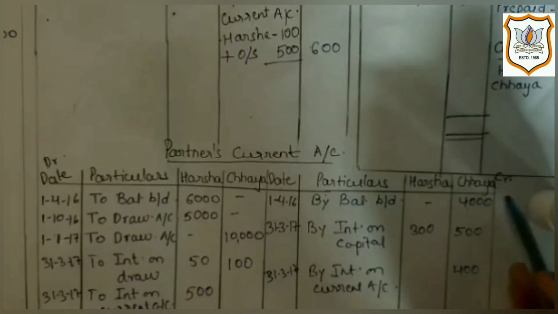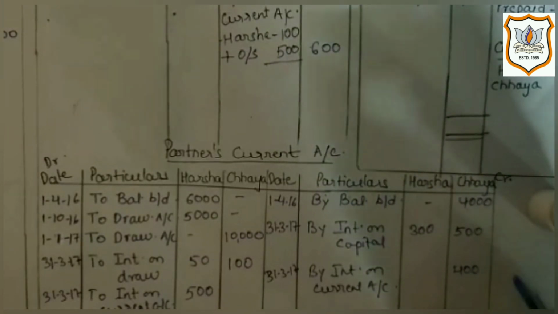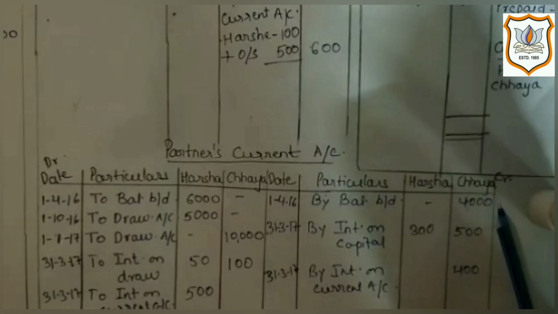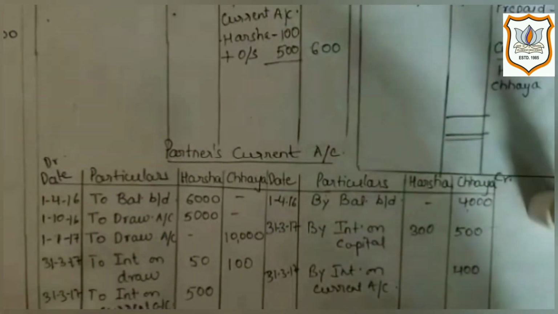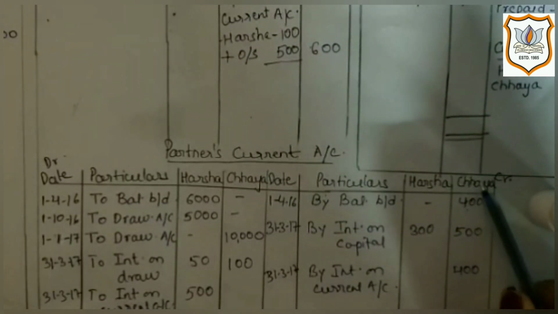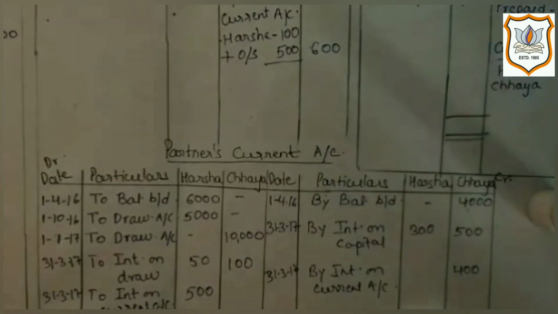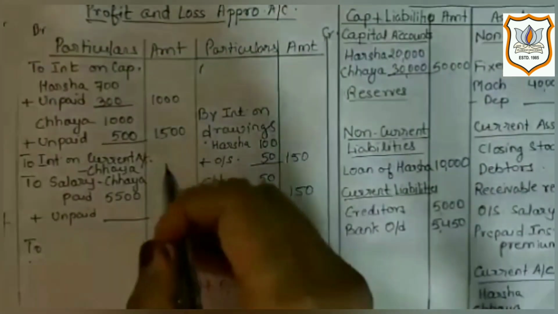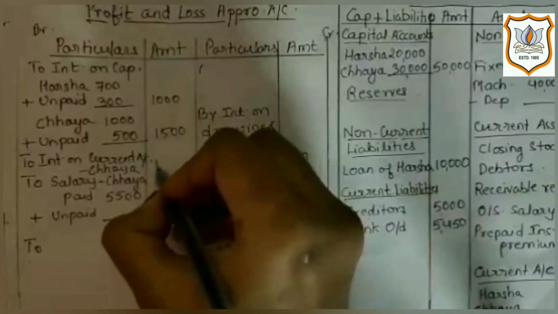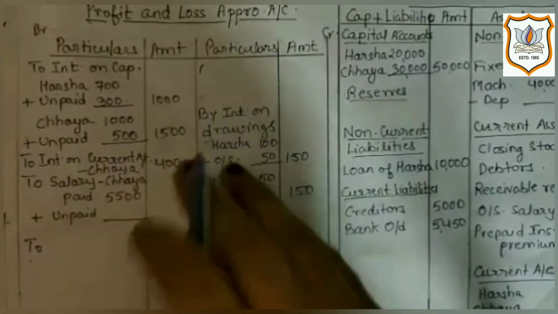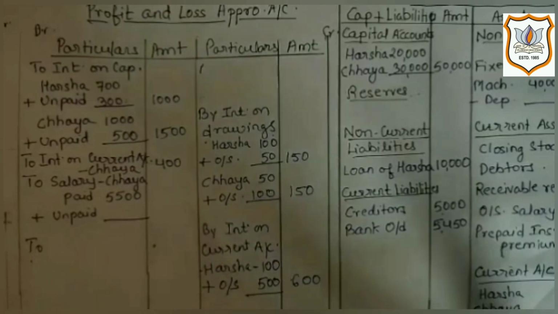It will be recorded on credit side of partner's current account because it is an income for Chhaya which she is receiving from the firm. As opening current account balance of Chhaya is appearing on credit side of partner's current account. And second effect of it would be on debit side of profit and loss appropriation account, as it is an expense or payment which is made by the firm to its partner.